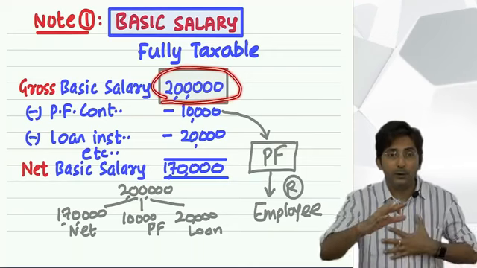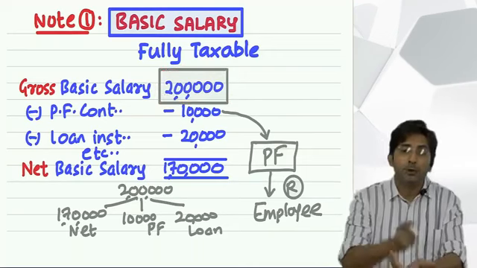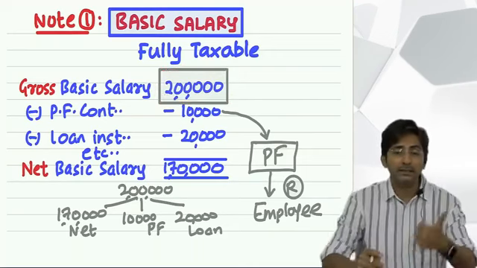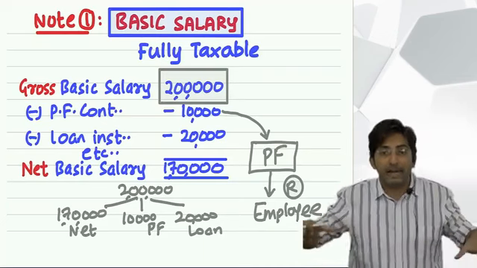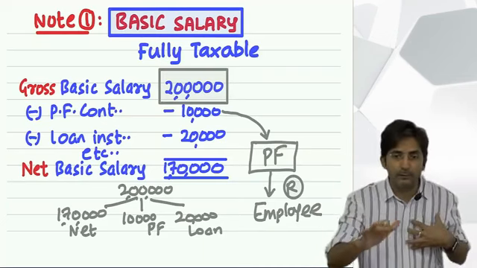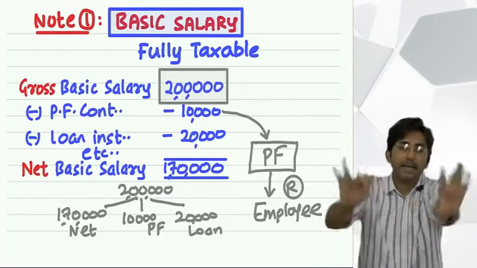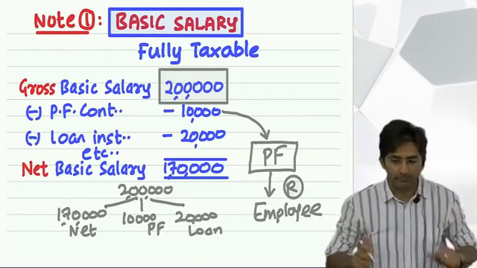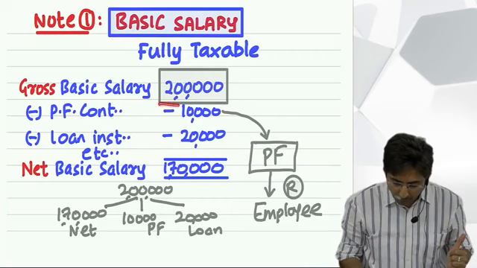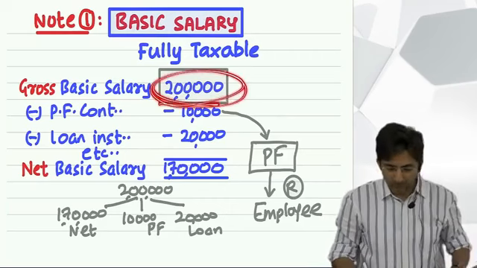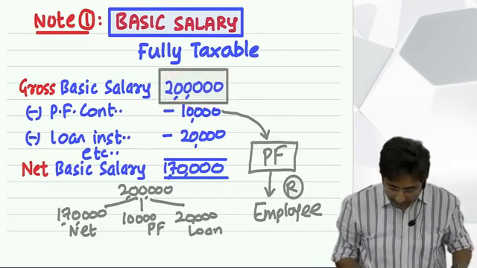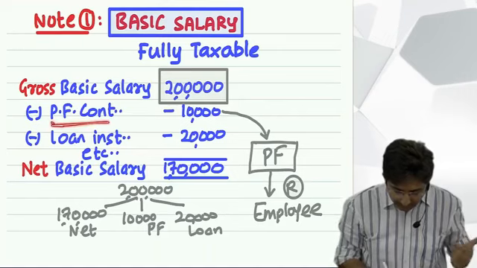I am trying to convince you why we should take the gross figure in the statement and why not net. That is what I want to convince. I don't want to impose, just take gross, that's it. But why? Okay. So see, assume your gross salary is 2 lakhs and from 2 lakhs, 10,000 is deducted as,